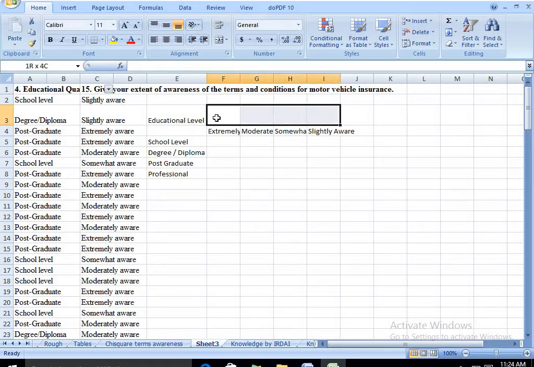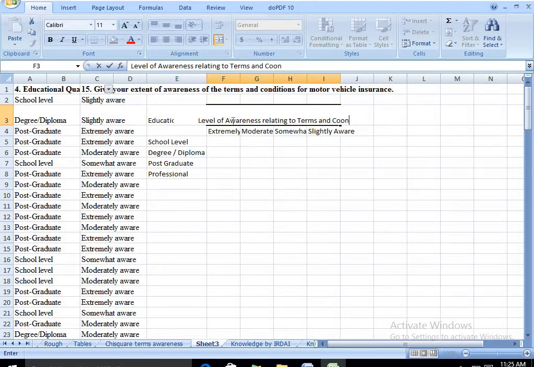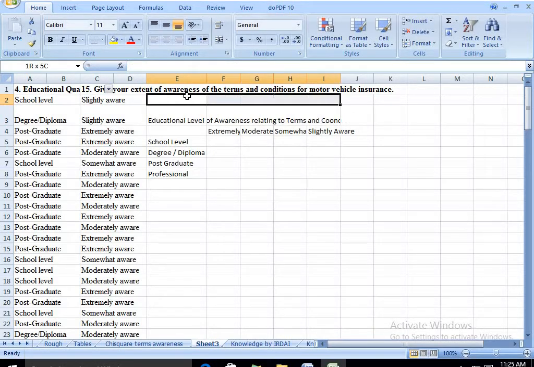Similarly, this part can be merged. Merge and center. Level of awareness relating to terms and conditions. For this you have to give your column heading, which will mean extent of awareness of terms and conditions.